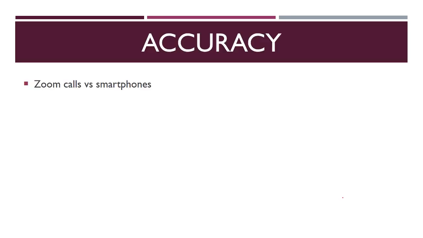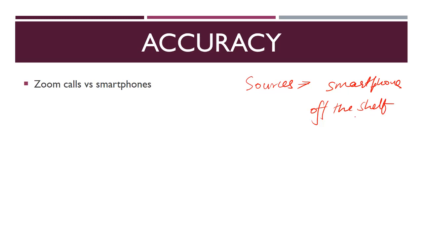Now let's see what is the accuracy of such attacks. When this research was being done, the researchers used many sources to understand the use of acoustic systems for decoding passwords or other sensitive information. These sources were recordings by a smartphone, then recordings by off-the-shelf devices, that is, they went to the shops and picked up whatever recording devices and microphones were there. They even used Zoom call recordings. That is, they started a Zoom call and on the other end, someone was recording whatever was being typed on the keyboard.